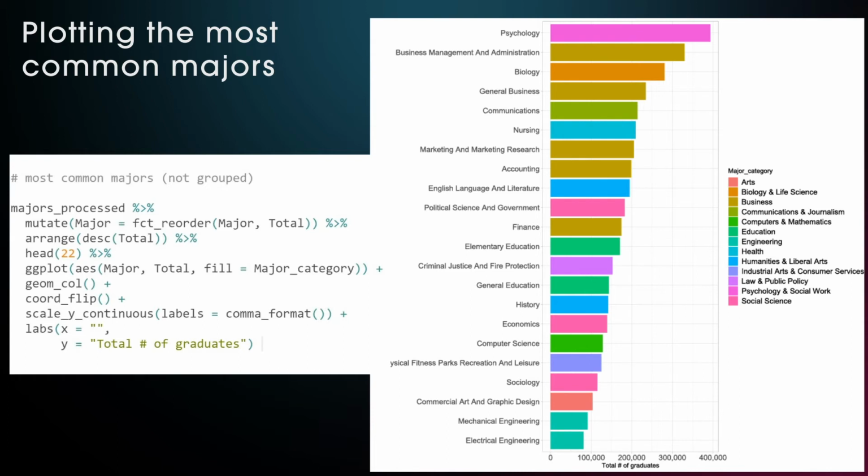And in case you wondered why I said head to 22, without that there wouldn't be any of the most profitable majors included in this graph, as none of the engineering degrees were in the top 20 when considering the number of graduates.